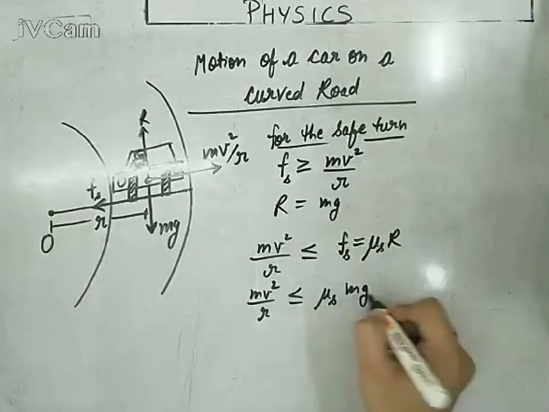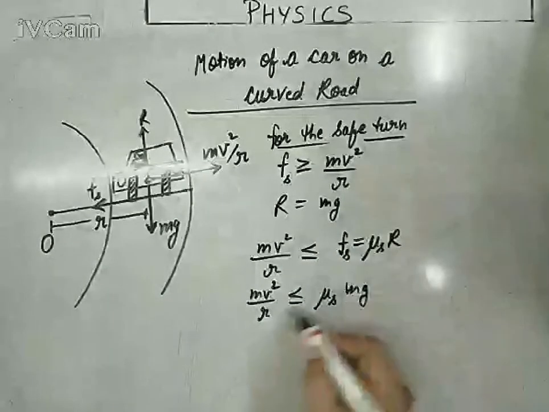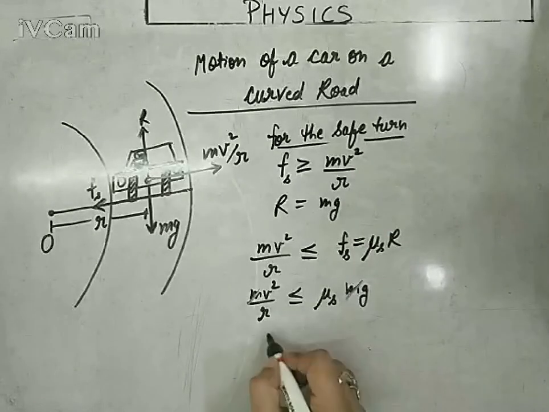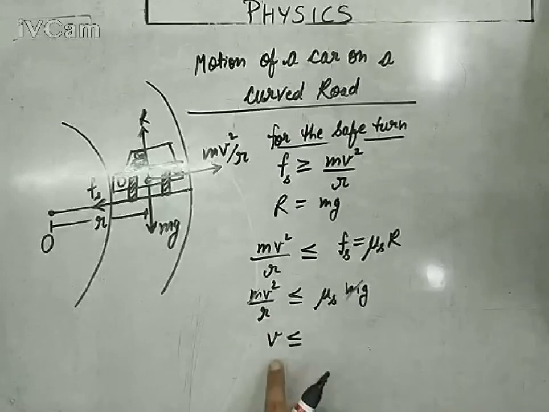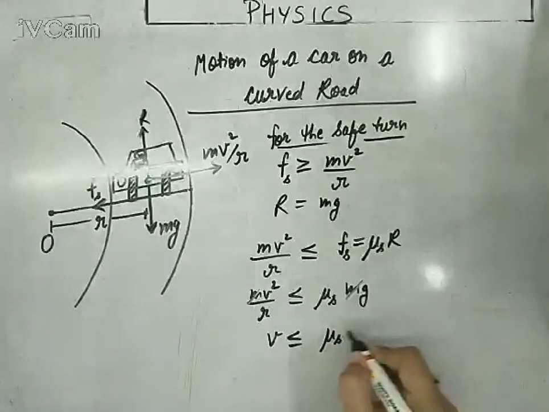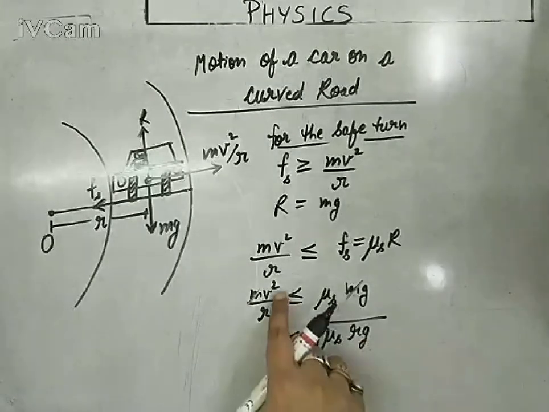So you can write mu s into mg. From these two equations, m and m will get cancelled, means the car's speed is not actually going to depend on its own mass. So please pay attention, v is less than or equal to the square root of mu s r g, because there is a square.